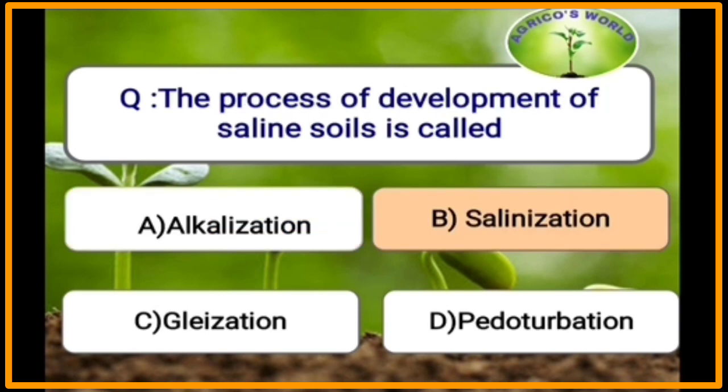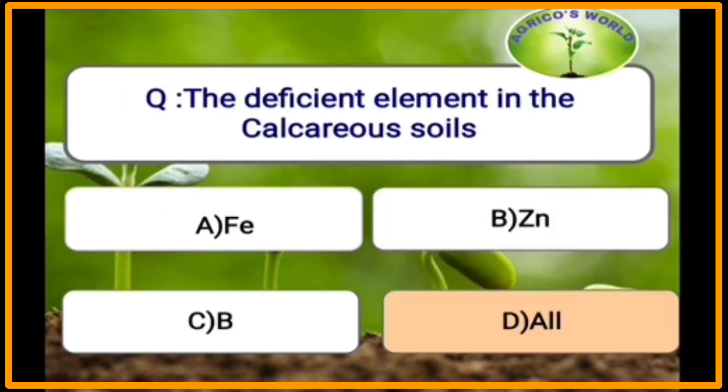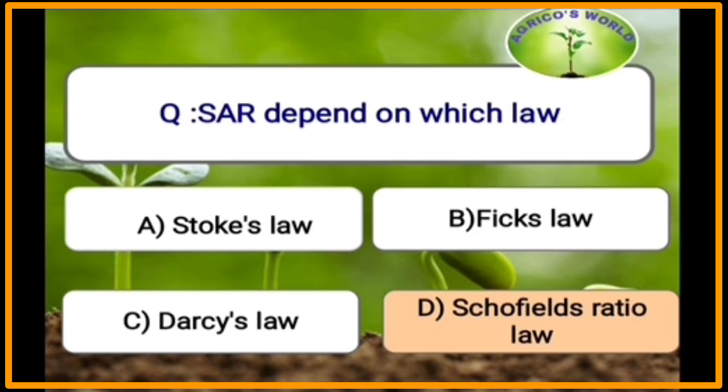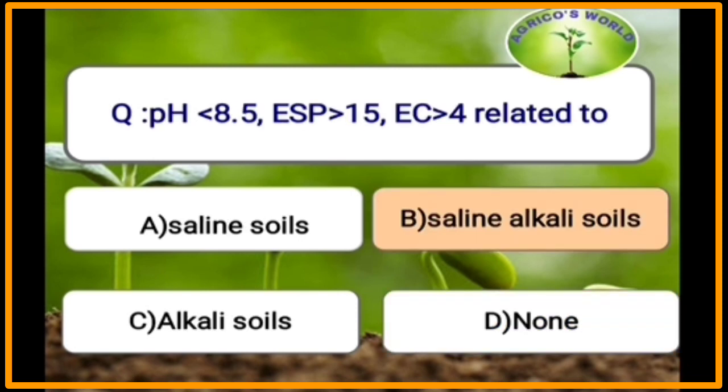The process of development of saline soils is called as salinization. The deficient elements in the calcareous soils are iron, zinc and boron. All the three elements are deficient in calcareous soils. Sodium absorption ratio depends on which law? Sodium absorption ratio depends on Schofield's ratio law.